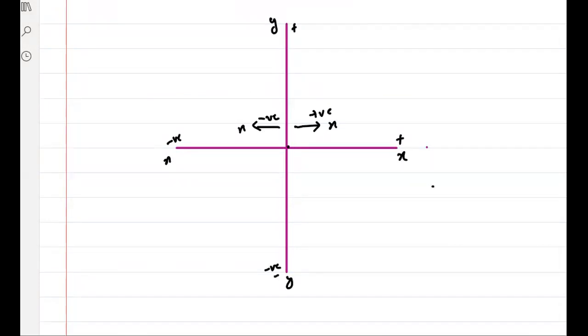Now, think about it. If someone is going from this point to this point, O, A, and this distance is 8 unit.